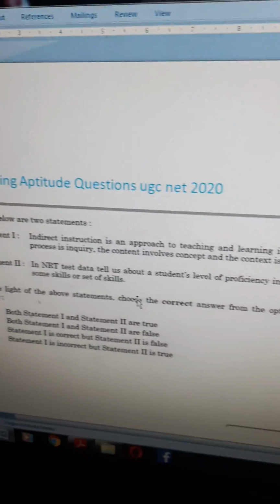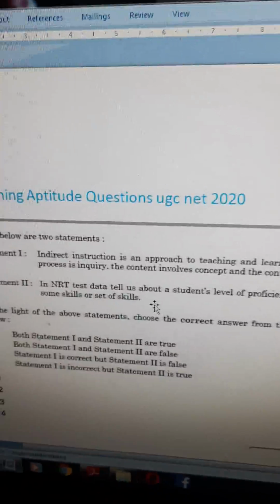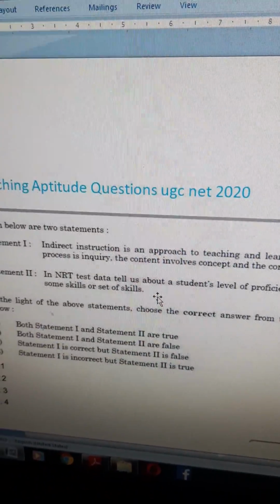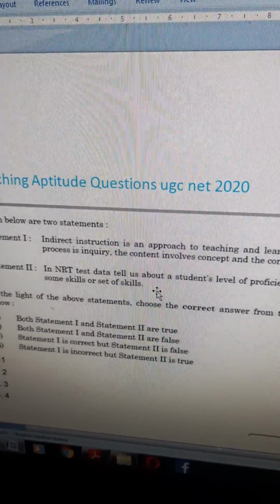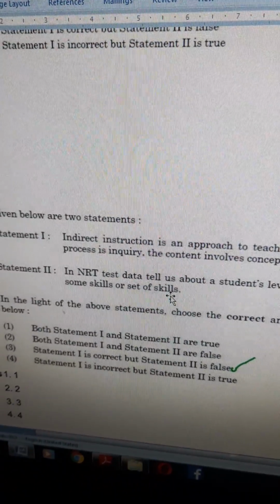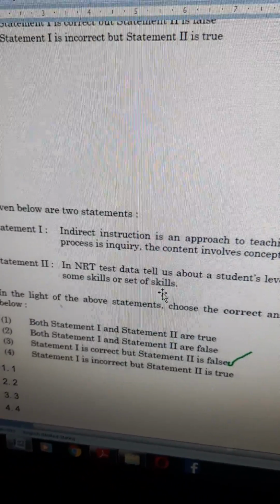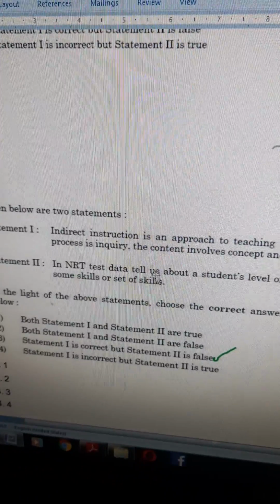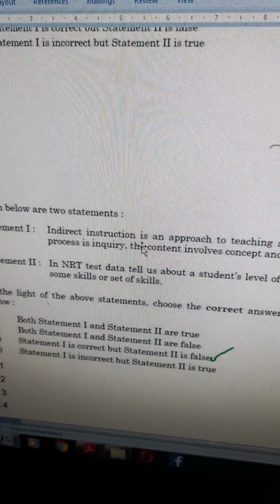You can pause the video sometime and think about the answer. Okay, I will show you the answer. Yes, statement 1 is correct, but statement 2 is false. Why? I will discuss what is indirect instruction now.